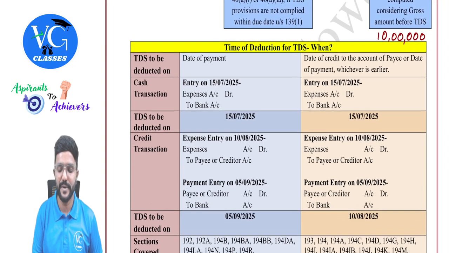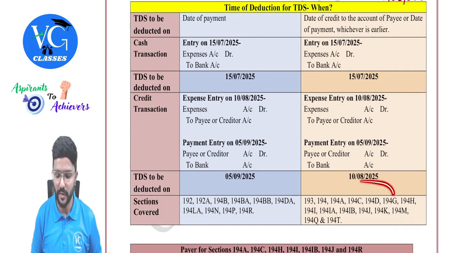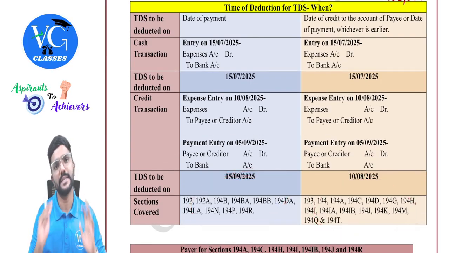Okay. So this is with respect to when TDS has to be deducted. So I have tried to cover it in one single table, guys. Okay. So please try to remember for which sections what date is applicable.